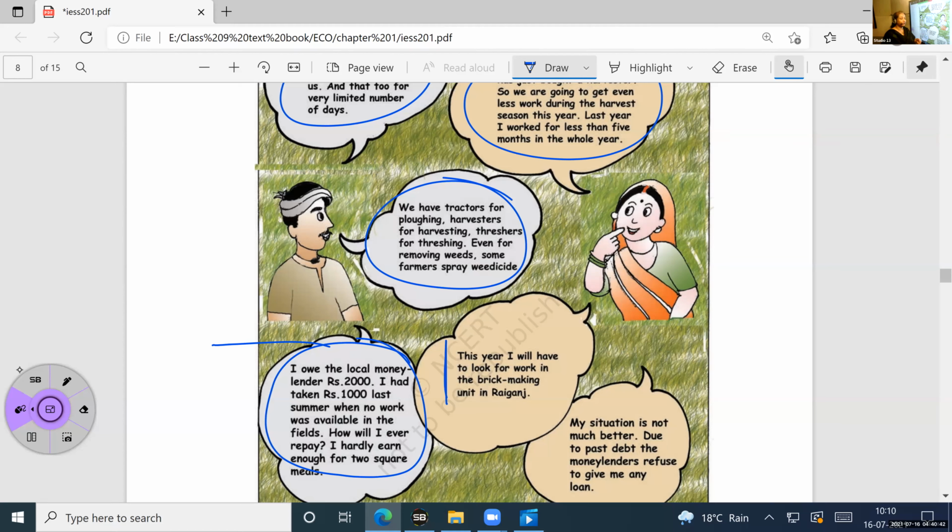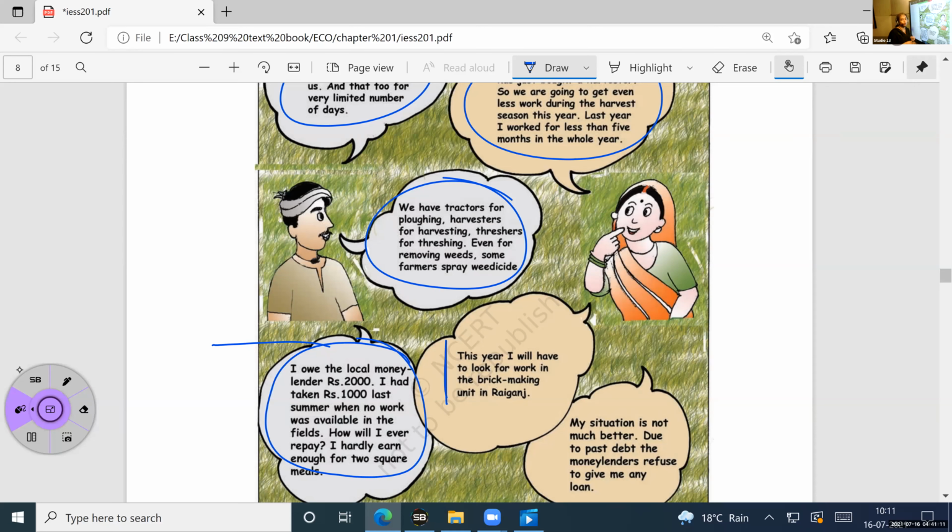So what happened here? How is he going to pay? That is the question he is asking. How am I going to pay? I have no idea. And he is telling that he is not able to earn money to support his family. In a day, only two square meals, in the sense that at least 2 times only they are eating. Maybe that is also very difficult for him.